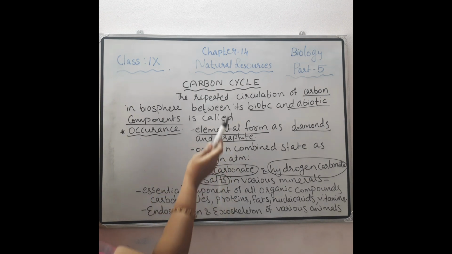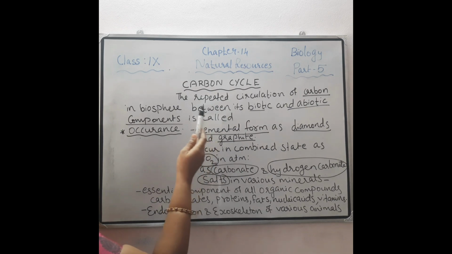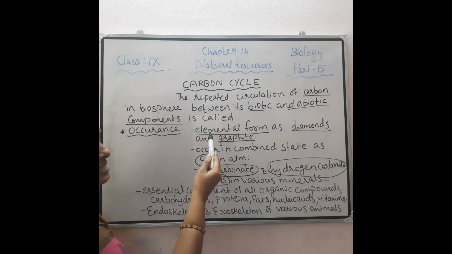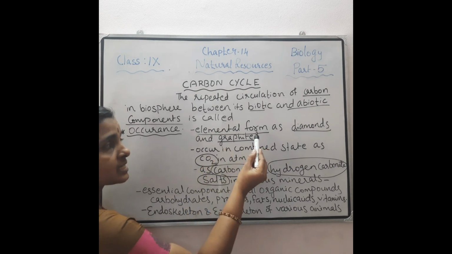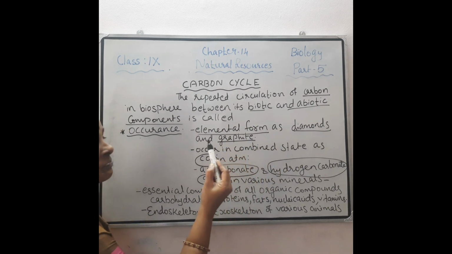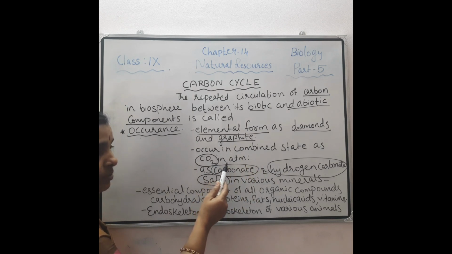Once again, carbon is present in various forms on the earth's surface. It is found in elemental form, such as diamond and graphite. It also occurs in a combined state as carbon dioxide in the atmosphere.